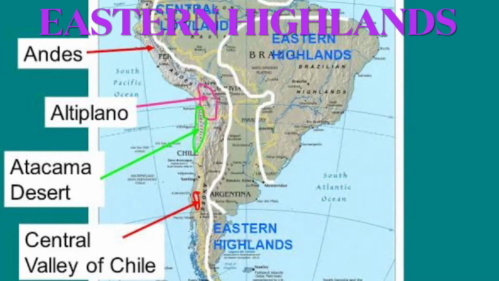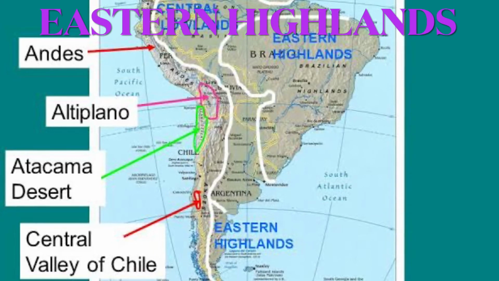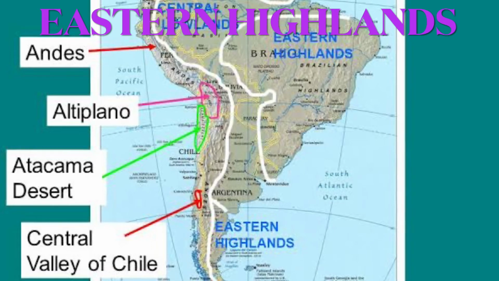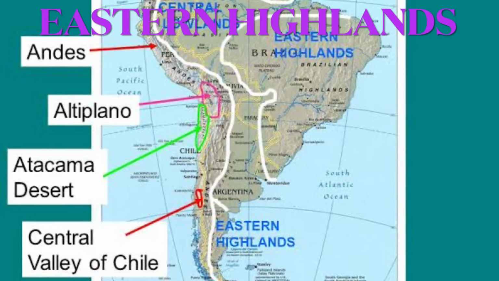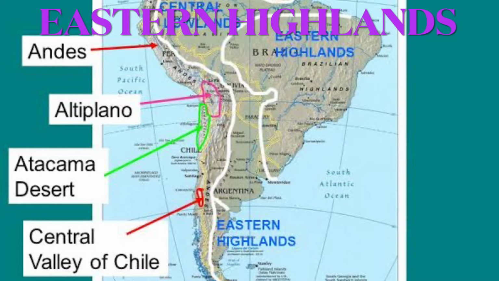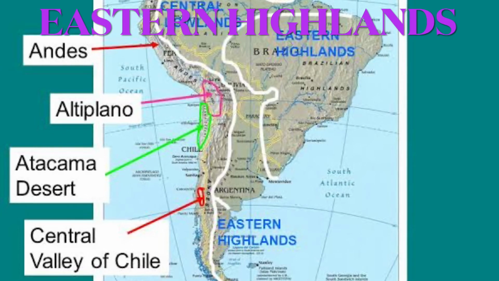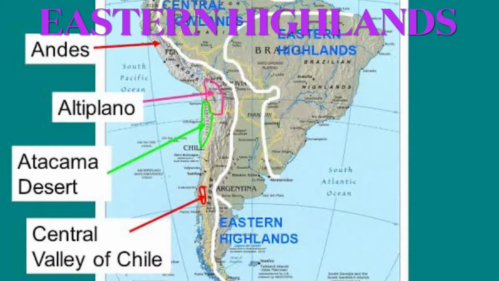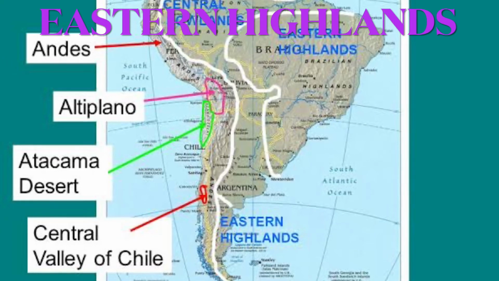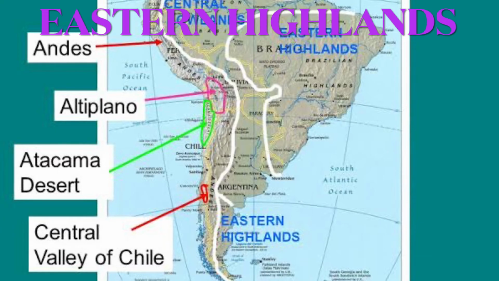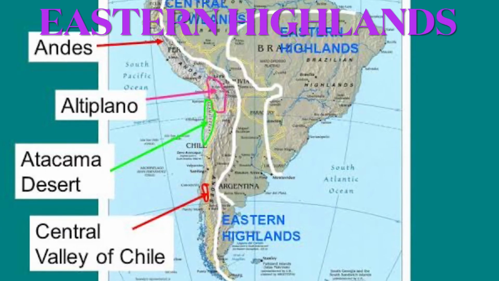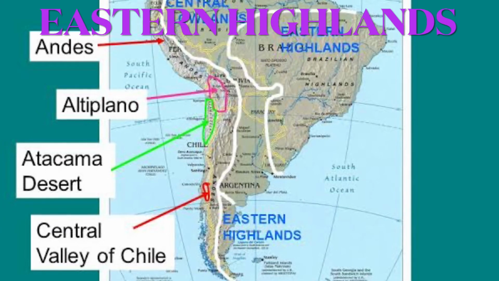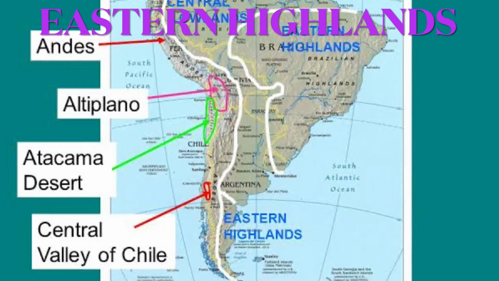The Guiana Highland is located in the northern part of South America and has a number of waterfalls. Angel Falls is particularly famous in the Guiana Highland.